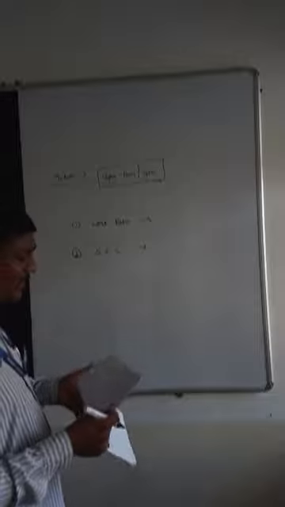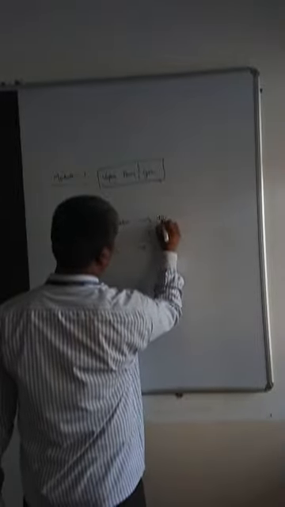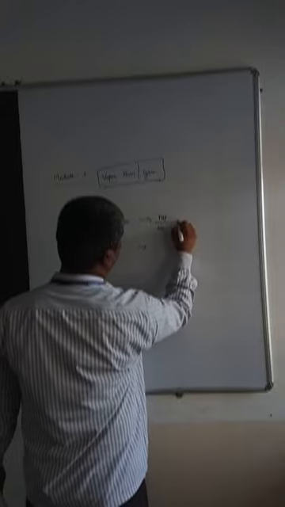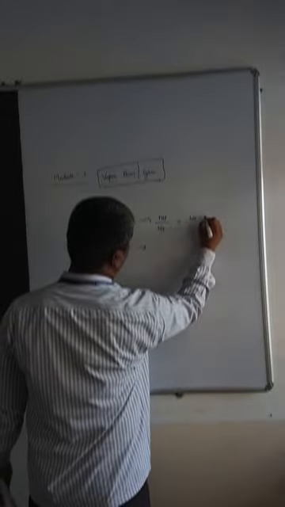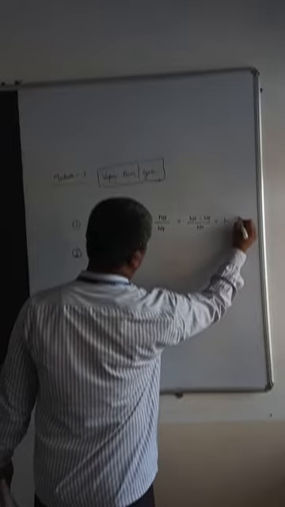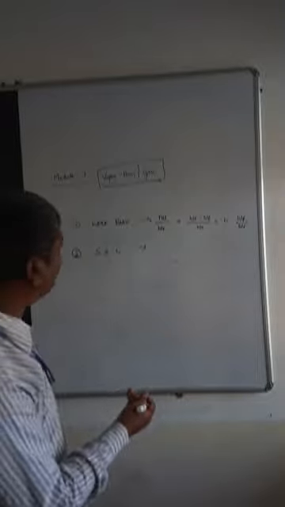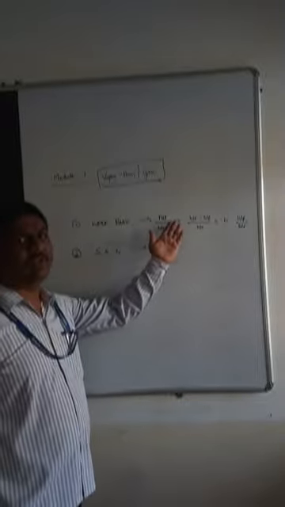Work ratio is nothing but net work to the turbine work. So what is net work? WT minus WP divided by WT. So this is 1 minus WP divided by WT. Right. So this is very clear. What is work ratio? The total net work divided by the turbine work.